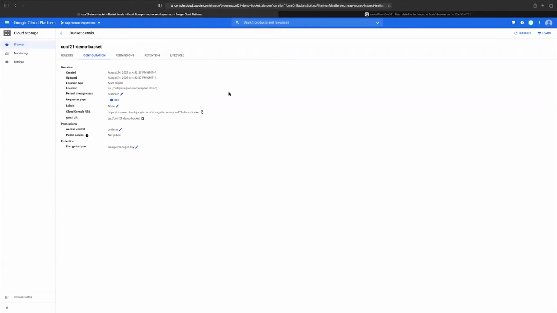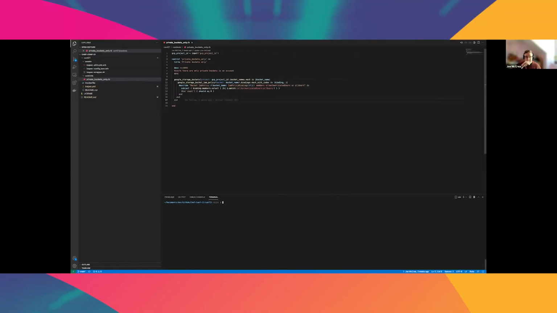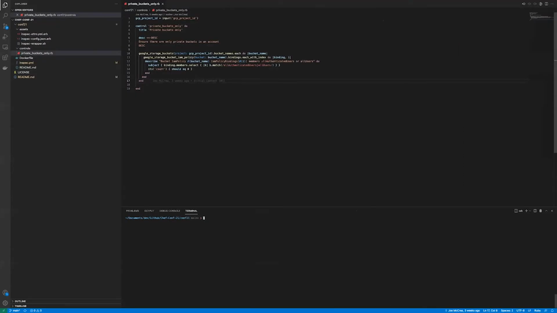So for our first example, I'm going to show you a demo control. This one basically checks that we don't have any publicly accessible buckets on our GCP account. By doing this, we would check the IAM policy that's bound with that account, and we would check that it doesn't match all authenticated users or all users. I'll explain this over on the GCP console.